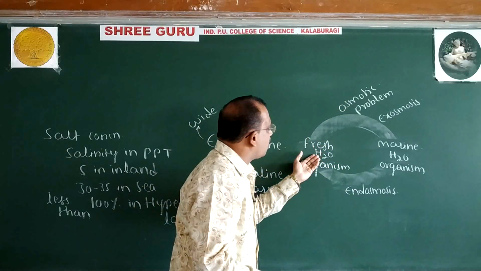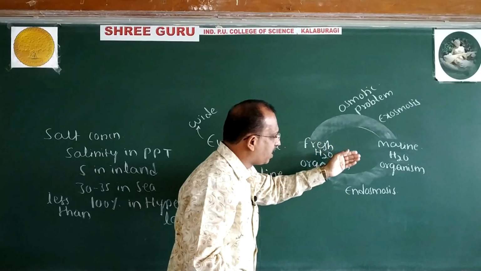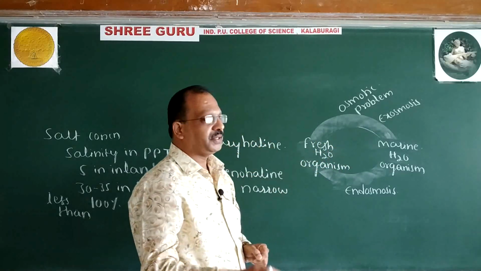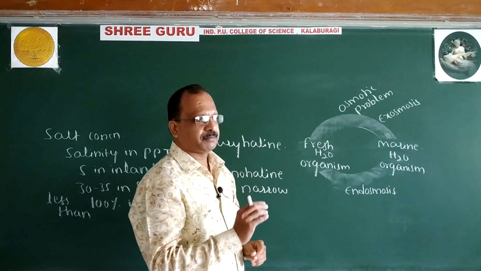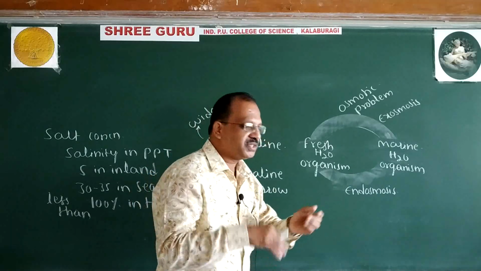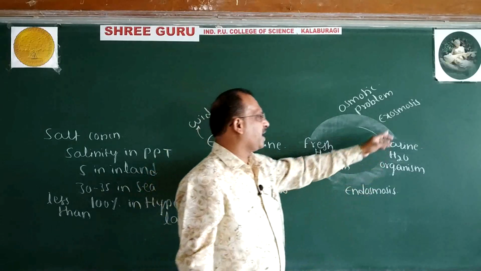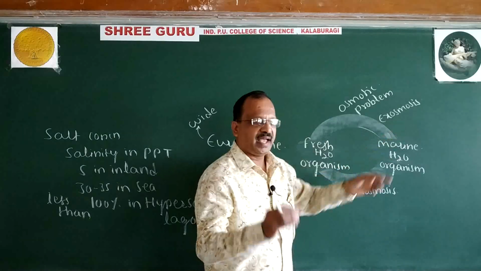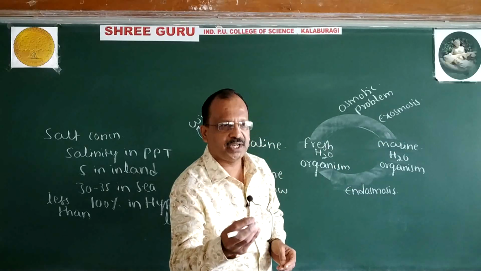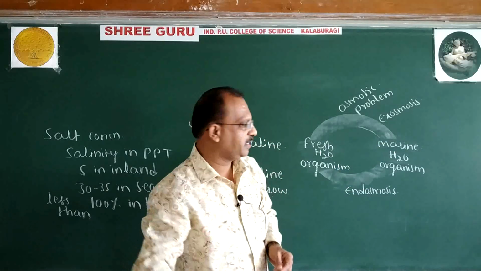When the freshwater organism is transferred to the marine water, it is subjected to exosmosis. Outward osmosis in a closed system is called exosmosis. As a result, the cell will shrink and the ultimate result is death.